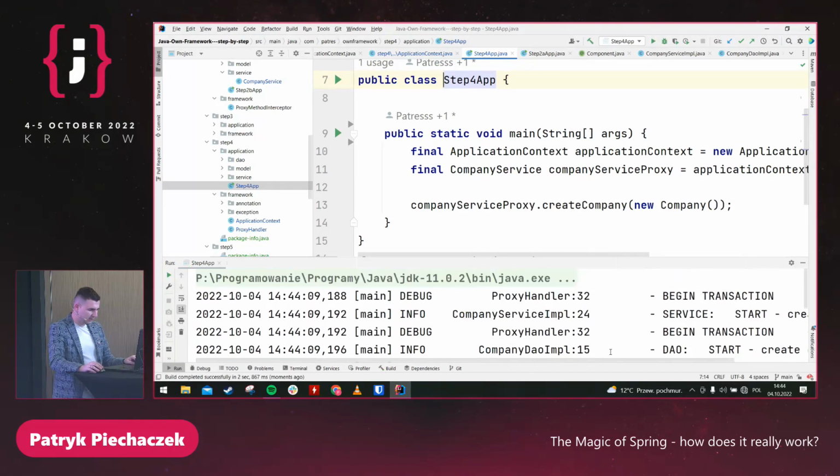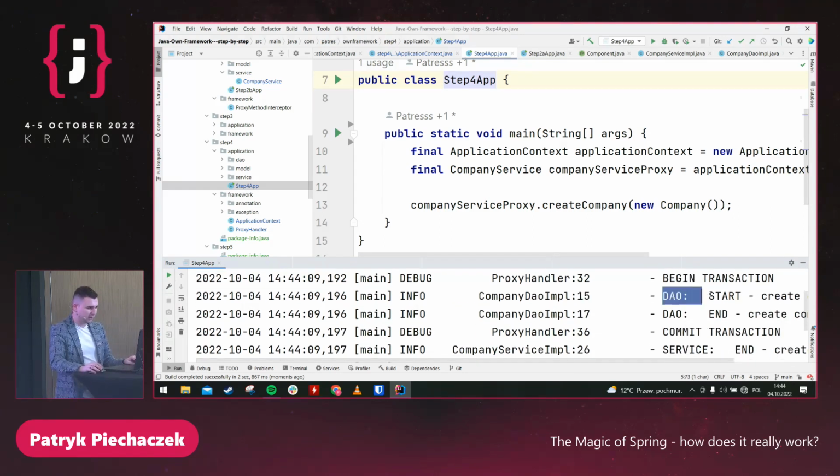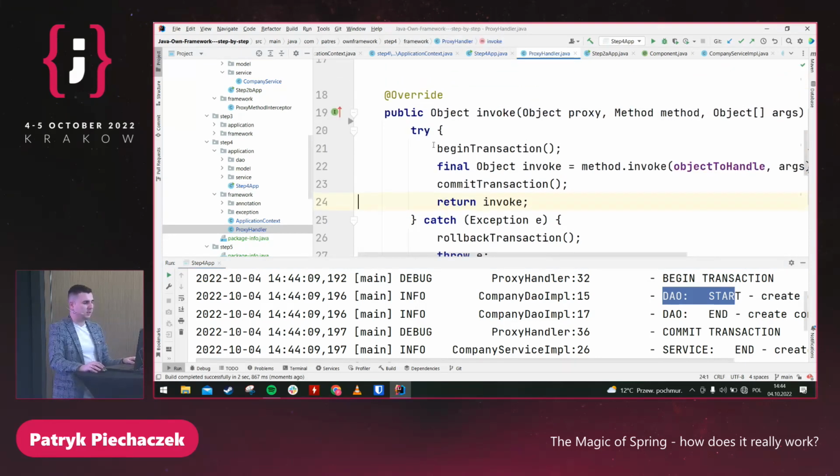Yeah, and you can see that we have begin transaction, do something in service, begin transaction, do something in DAO. And I don't want to do something like this because I have a proxy handler that handles everything in the transaction. And for example, I don't want to create a new transaction when I'm in the DAO.